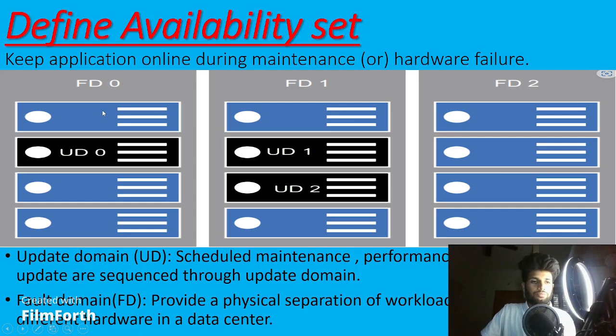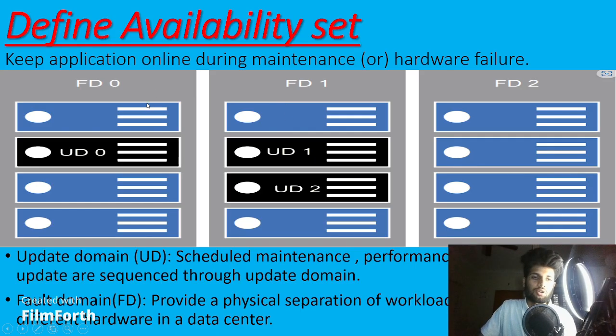Think that I create a virtual machine here, another virtual machine here, and another VM here, and so on. If my VM goes down, this is a fault domain. One thing you have to think here: one virtual machine is a backup to another virtual machine. So if a fault domain goes down, still the update domain is up and running.